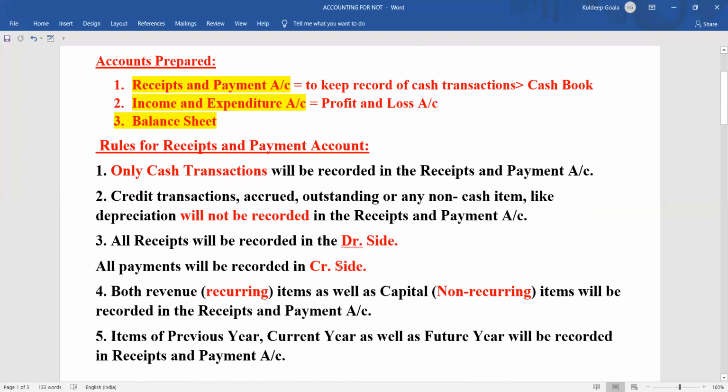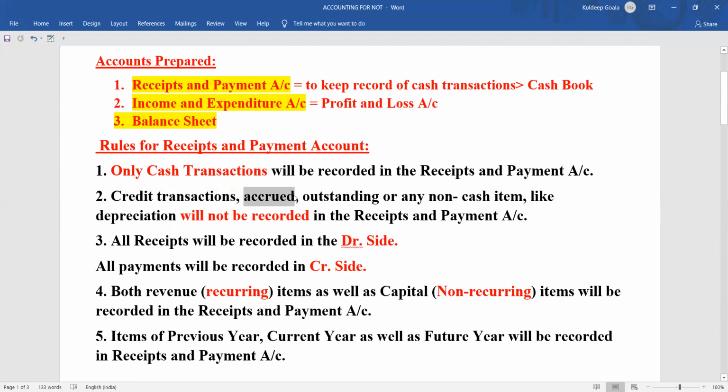So in the receipts and payment account, the first and foremost thing is that only and only cash transactions will be recorded. सिर्फ cash transactions का record किया जाता है receipts and payment account में. Only cash transactions will be kept as a record. So non-cash transactions like credit transactions, goods purchased on credit or goods sold on credit, or assets purchased on credit or assets sold on credit, will not be recorded here.